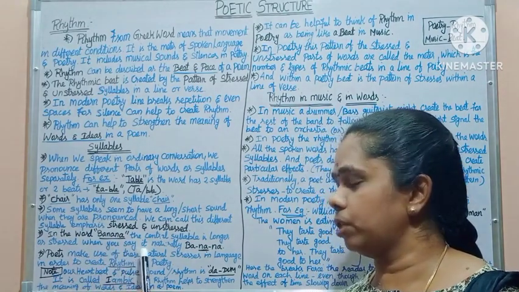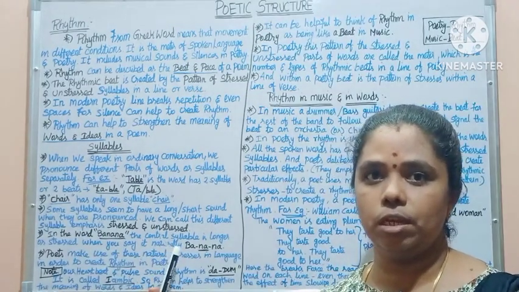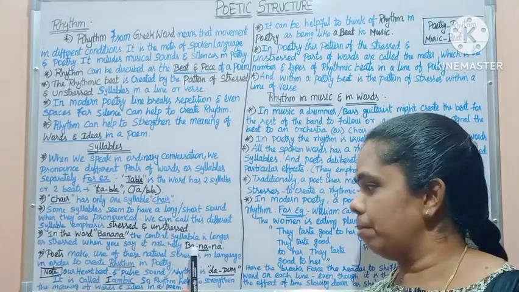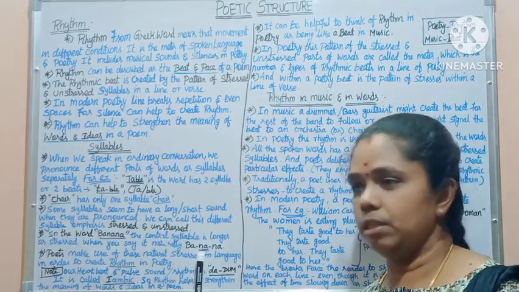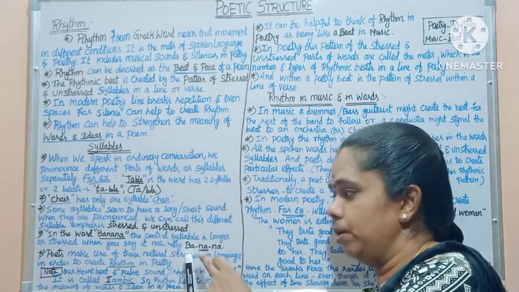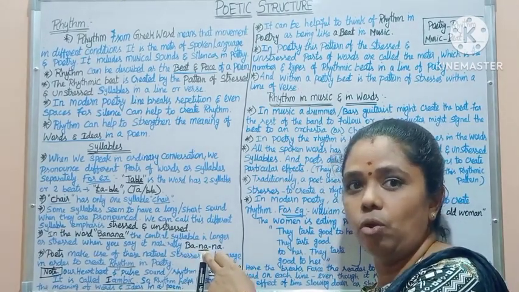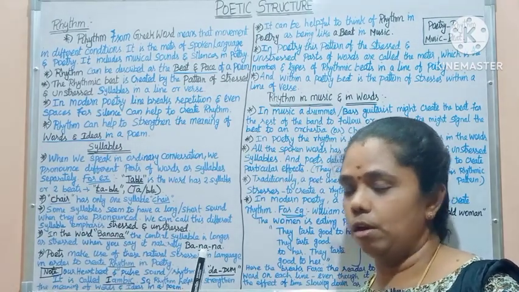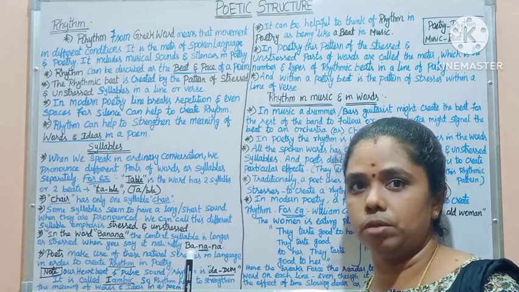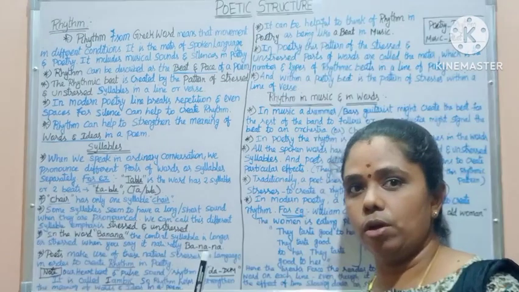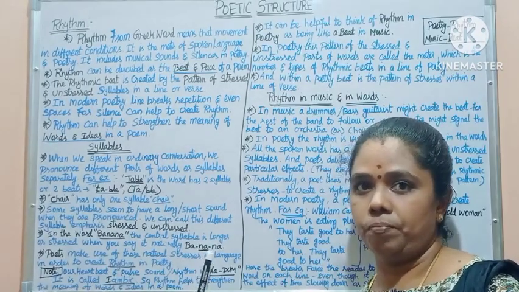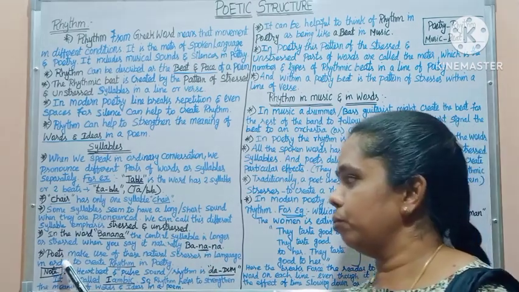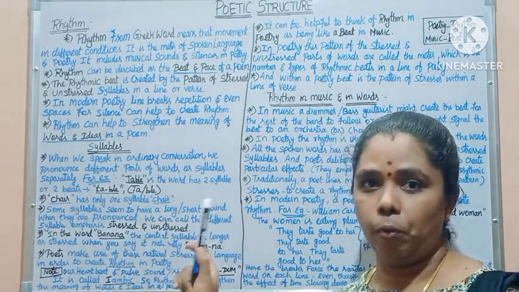When we say it naturally, ba-na-na, three syllables. You can see ba is a short syllable, and na is a longer syllable. So the central syllable na is longer. This is the beat of rhythm. This is the rhythmic beat. The rhythmic beat makes syllables. So this is the basic of poetic structure.